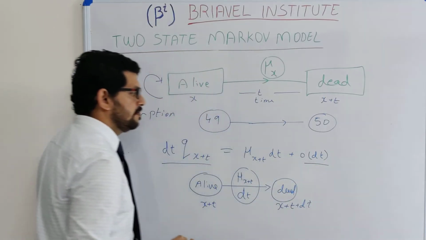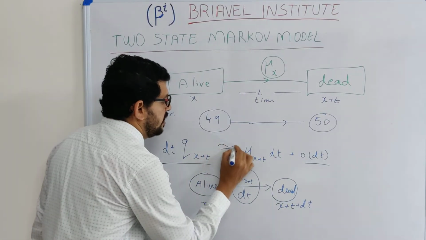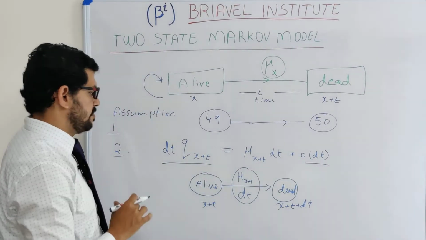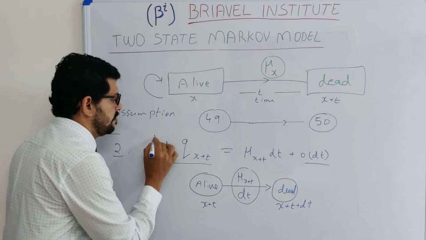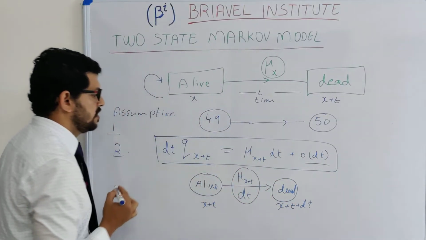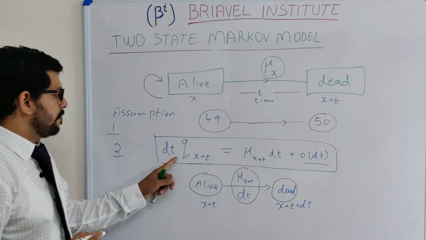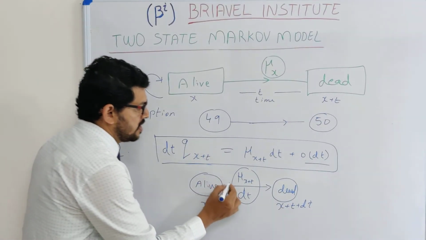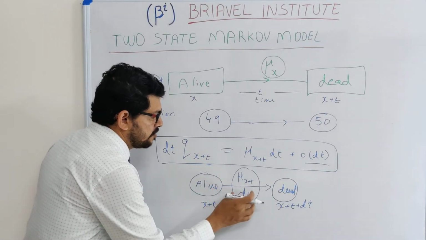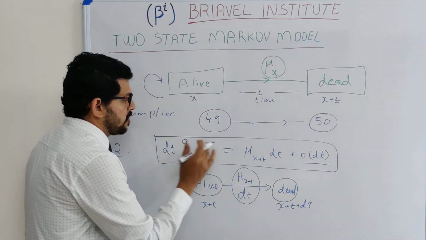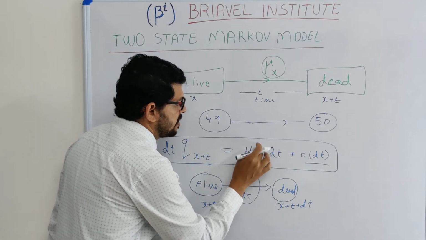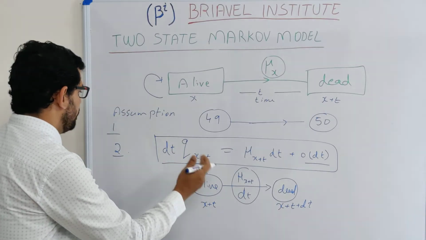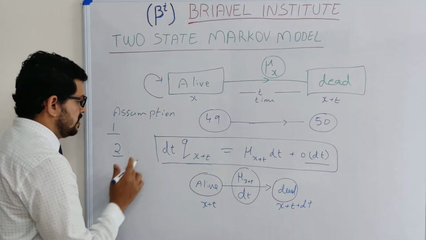Here we add some small correction terms. This is approximately equal, with the correction term o of dt added. This is the second assumption, and this formula is very important for our calculation. In a small time interval, the person is moving from alive to dead. The transition intensity is mu of s plus t, and over the small time interval dt, we calculate the transition probability by multiplying the transition rate by the time interval. So this is the transition probability dt q of s plus t.